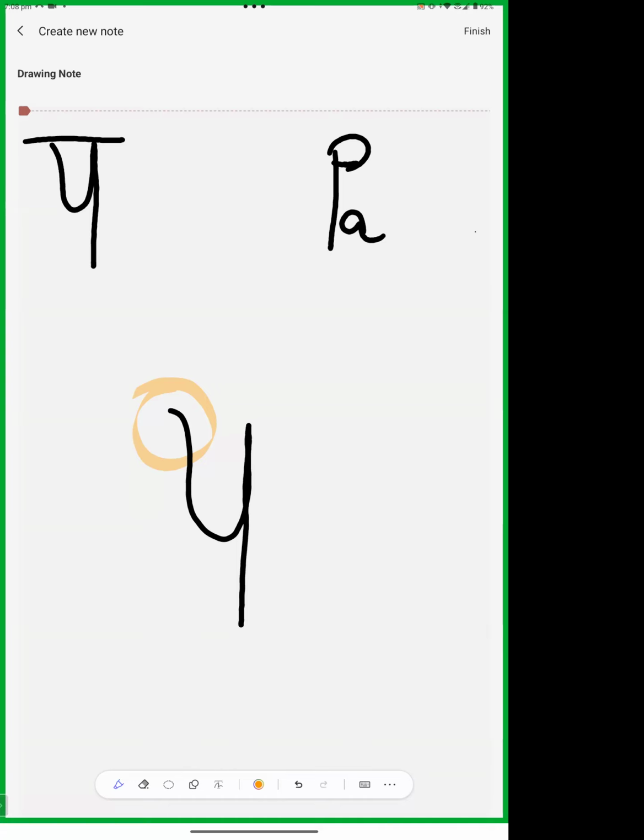Because there are two letters in Devanagari which are similar, and these are pa and ya. Okay, so how, if both are the same, how do we find okay this is pa and this is ya? So if there is no shirorekha, then this letter is pa. Okay, so this is pa. I'm making it again. Okay, a small curve from the starting point, then a straight line. This is pa of Sharda script. Clear? Yes, ma'am.